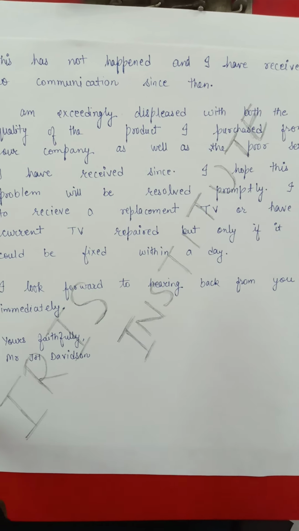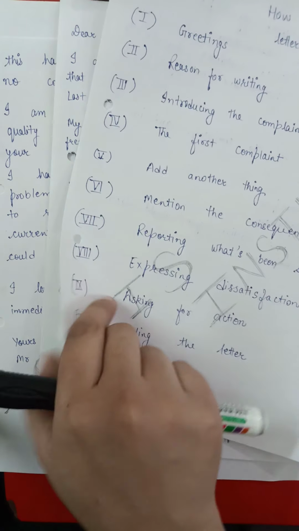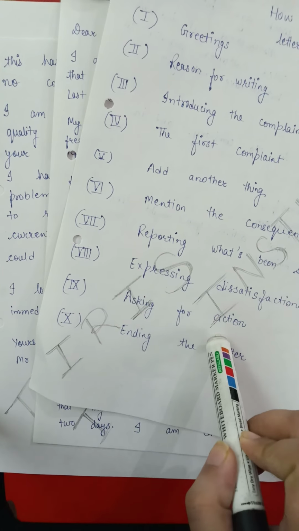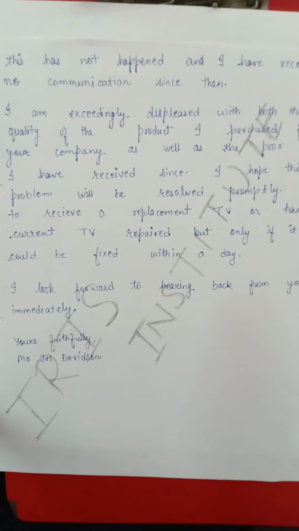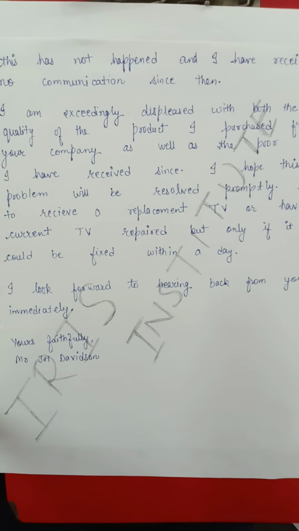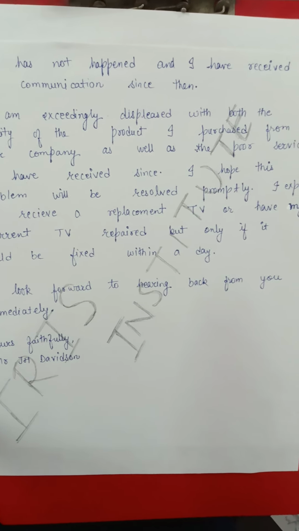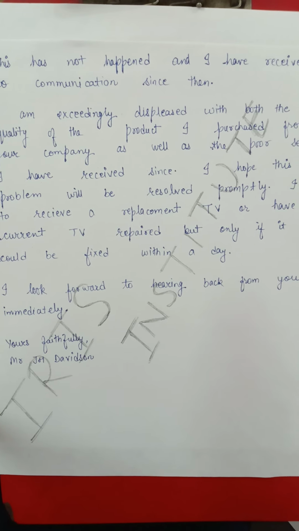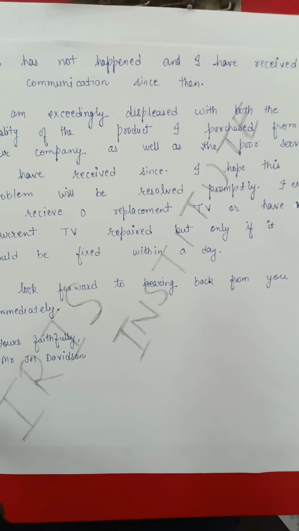After that, now what I need to do is elaborate this point further: asking for action. Now I would ask for action and end the letter. The action I want is that I hope this problem will be resolved promptly. I expect to receive a replacement TV or have my current TV replaced, but only if it could be fixed within a day. This is the hope, meaning the action I would like to ask the owner to take.